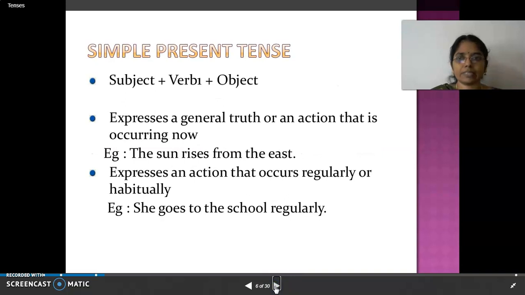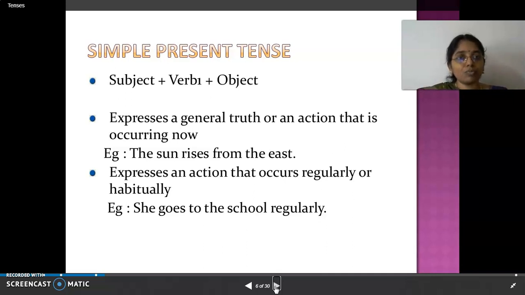Now, simple present tense. You have the format or formula, like how you have formulas in mathematics. A plus B whole square is always the same formula, whatever the example. In math, so many formulas are there, but they use the same formula.